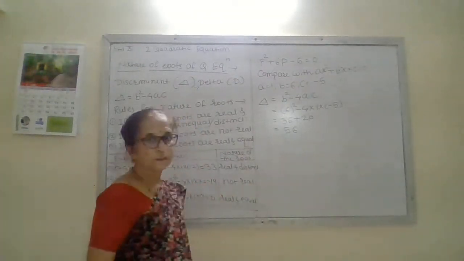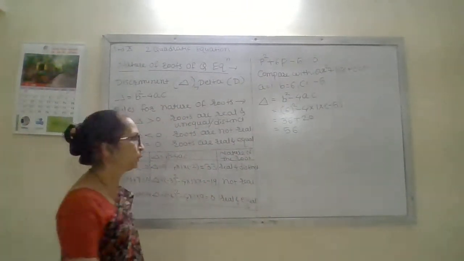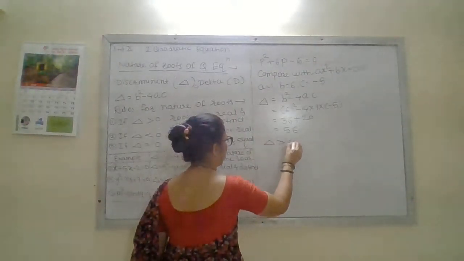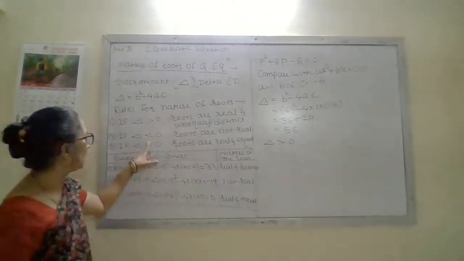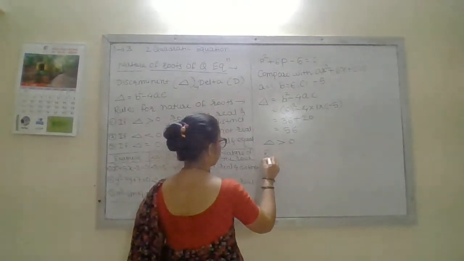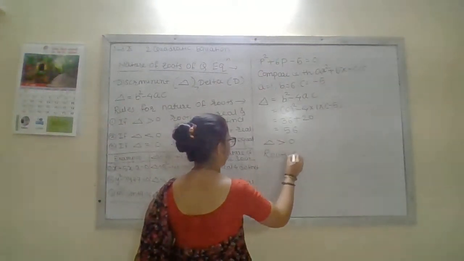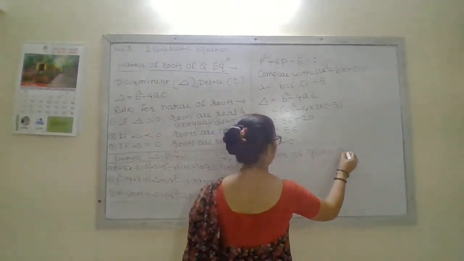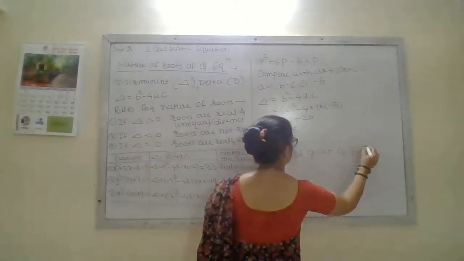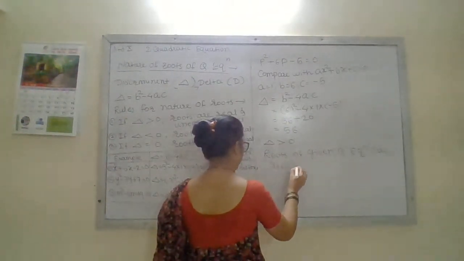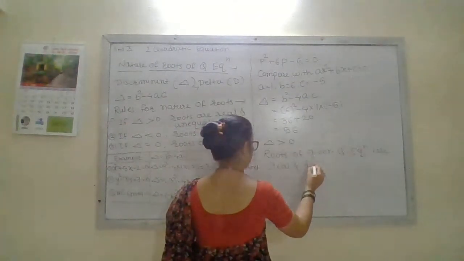Is this value positive, negative or 0? Positive. Then you write therefore delta greater than 0. Positive means delta greater than 0. Therefore roots of the given quadratic equation are real and distinct.